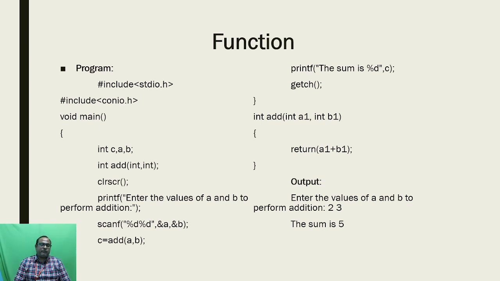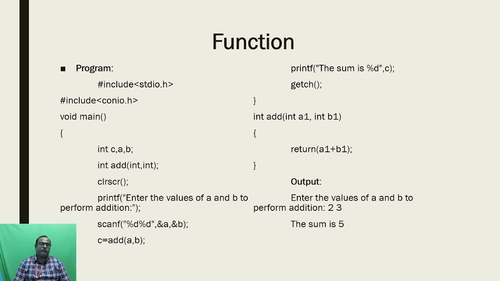Okay, so here is a simple example of a user defined function program. Here I mentioned two header files: one is include stdio.h, and the second is include conio.h. The stdio.h header file helps with getting the input and output values, and it covers the printf and scanf statements, and conio.h covers the clear screen and getch statements. Next I have mentioned the void main function. I already told you, without the void main function the program will be incomplete, so we should use the main function.